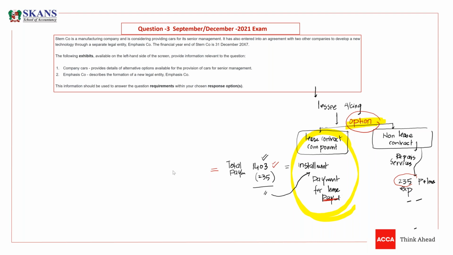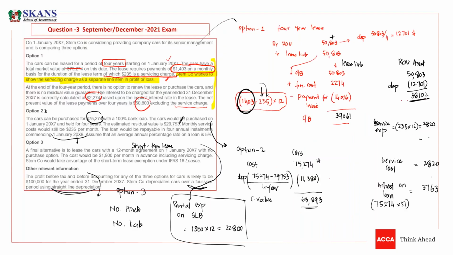Why we are not talking about this in the question, that this is the option available? Because the examiner has already mentioned in the question that they want to show it separate. So there is no need to talk about this. We need to talk about the things that the examiner is asking. If an examiner is saying that they want to do this, then it's okay. So I hope everyone is clear. Okay, guys.